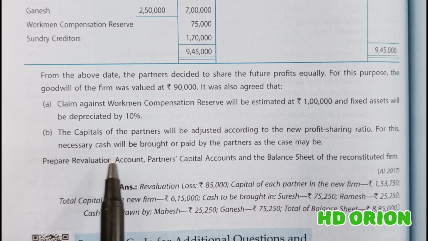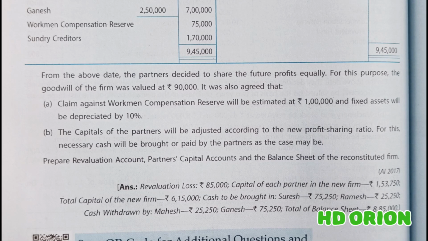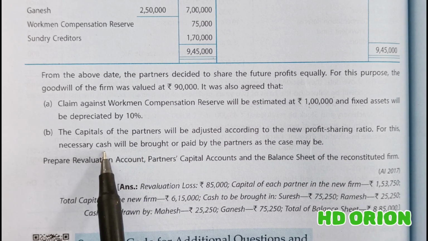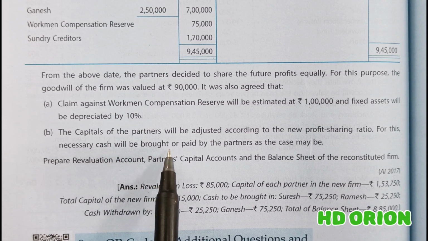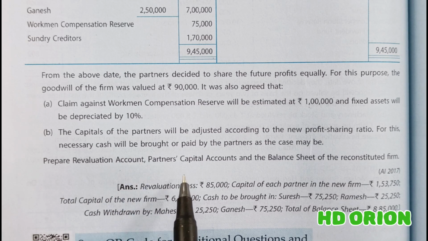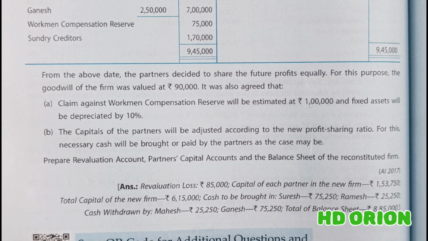Now, in previous question number 32, we opened partners current account to make the adjustments in capital account. But here the question is asking us to open cash account. So cash will be paid to the partners in case it is excess capital and cash will be brought in by the partners in case the capitals are less. Prepare revaluation account, partners capital account and balance sheet of the reconstituted firm. So let us see the solution.